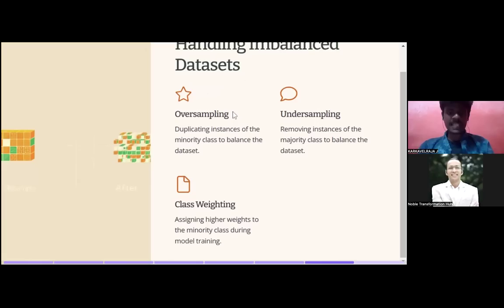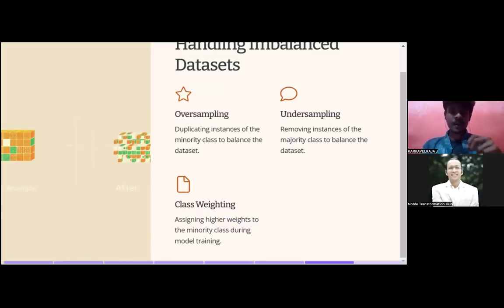Next, class weighting, that means assigning higher weightage to the minority classes during the model training. Okay, perfect. Consider we don't do anything. We are having the data as it is, that is 70 images for dog and 30 images for cat. Leave it as it is, but there is an imbalance, right? How you can handle it is we can apply the class weighting.